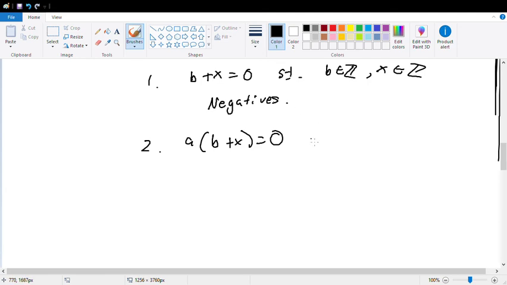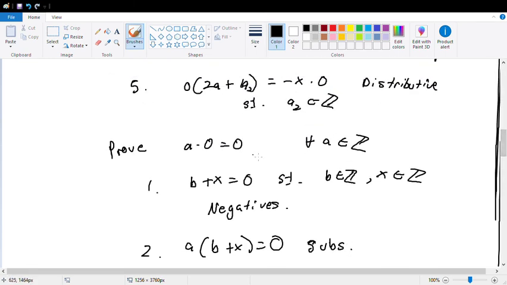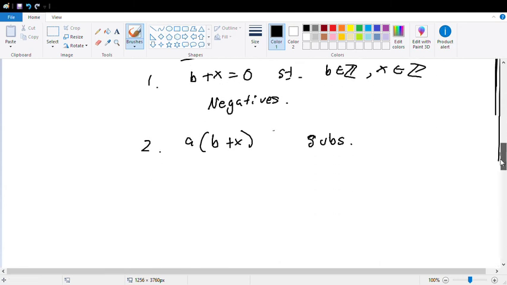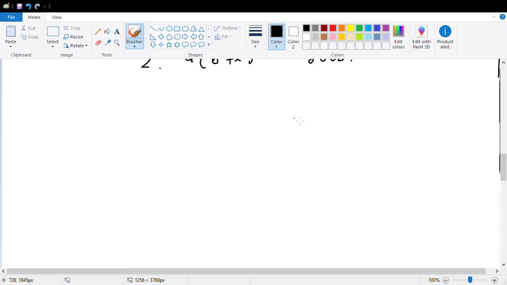So, this is by substitution, right? How did we get the a? Oh, it's from here, right? Oh, I see. Okay. Yeah. Good. So, oh wait, this isn't equal to 0 per se. So we're going to be examining this expression right here. So we know that b plus x is 0, and we also know that x is negative b, right? Yeah. Anyway, yeah. So